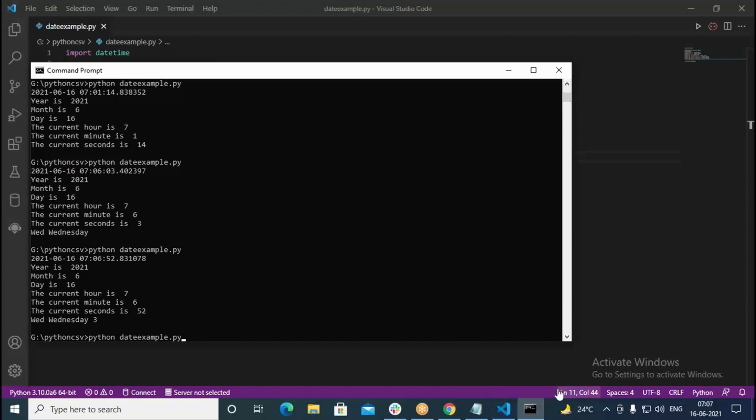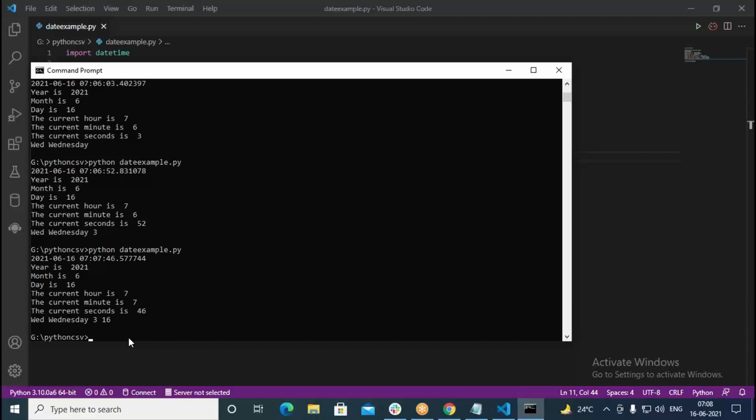So let me run this here. It is giving us 16. So what is 16 exactly? It's the 16th day in the month. And 3 is the numeric day of the week. In the week we have 7 days, starting at 0 and ending at 6, so 3 is Wednesday. When you say 16, it is the day of the month, the 16th day in the given month. That is how it is printing for us. So we can use these formatting characters to get them printed.